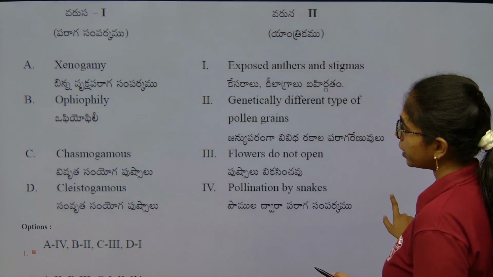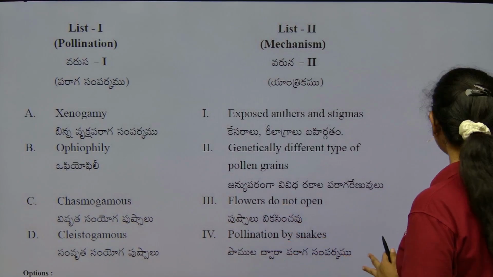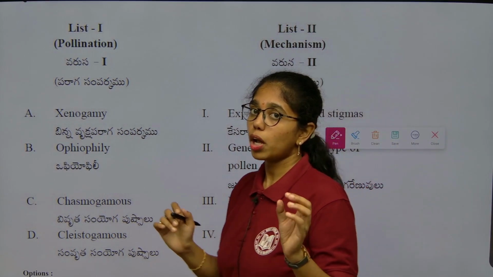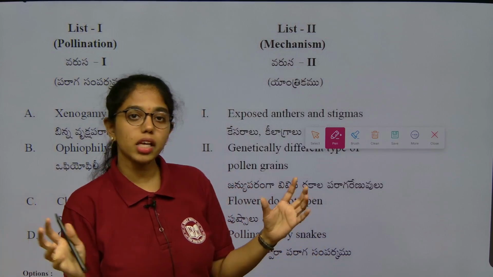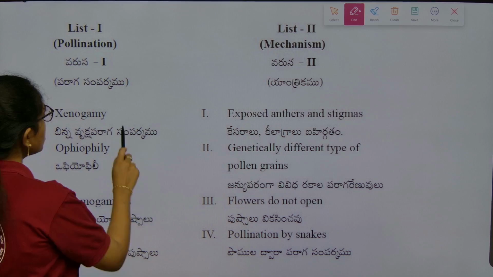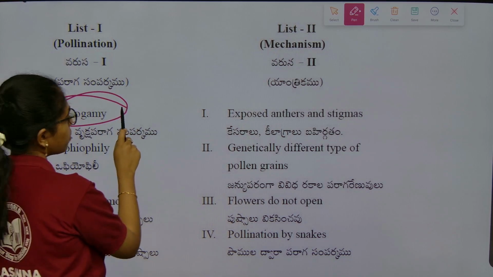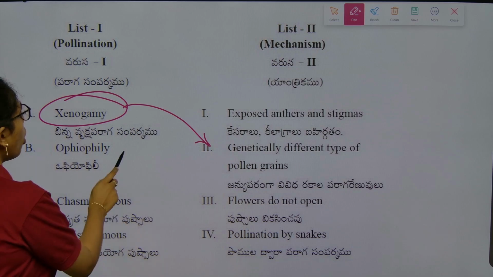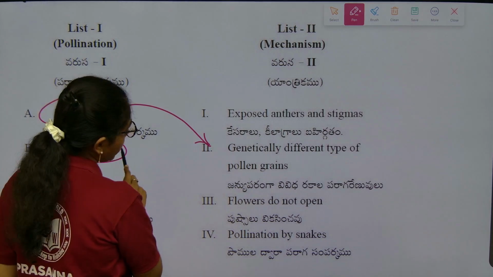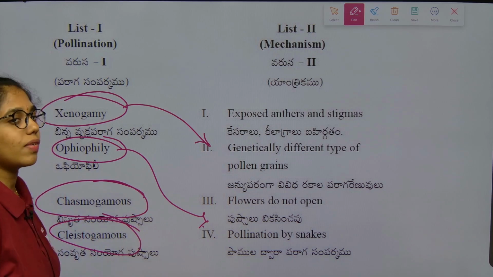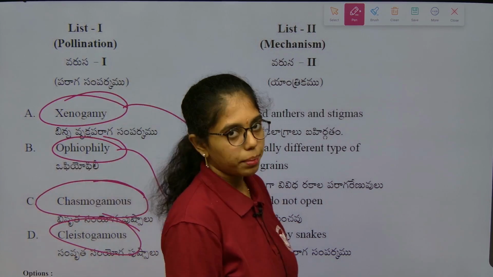Next question. Here you see, a match the following type of question. Pollination is also from sexual reproduction of flowering plants. Xenogamy is the pollination between 2 different plants. So here genetic variation will be there, because in xenogamy genetically different types of pollen grains will be received by the plant, since it is between 2 different plants. Ophiophily is pollination by what? Snakes, that is ophiophily. Chasmogamous and clistogamous flowers are seen in viola, the common pansy.